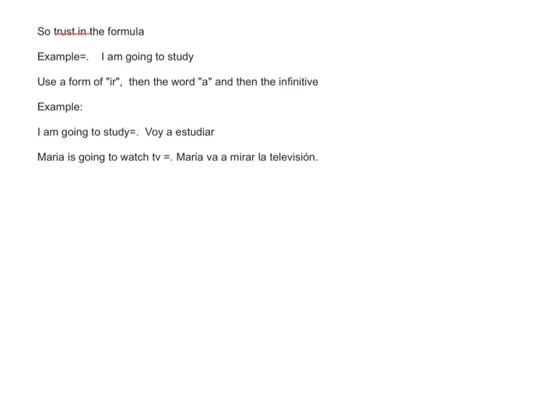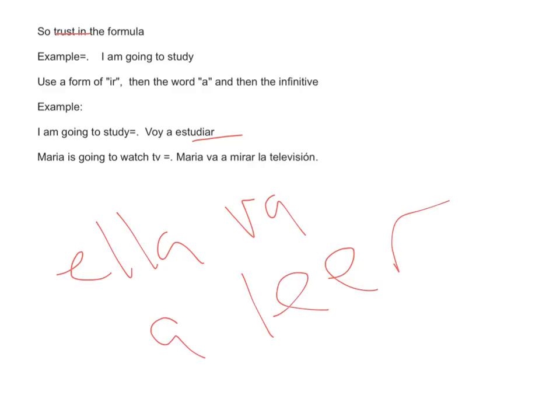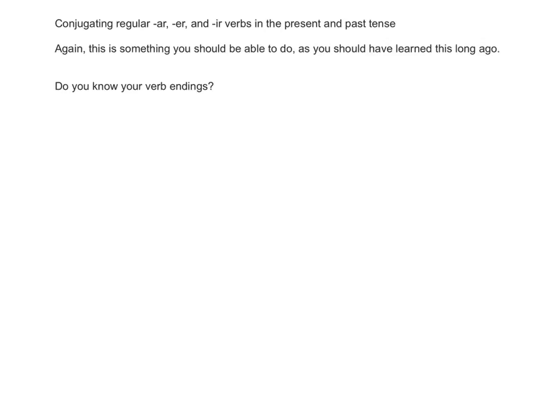Look at the example, el ejemplo. I am going to study. Form of ir. I'm using the yo form. Voy, and the word a. And then the infinitive verb. I am going to study. Voy a estudiar. Maria is going to watch TV. Maria is the ella form of the verb ir. Va. A. And then the infinitive. Mirar la televisión. How about she is going to read? Ella. Form of ir. Va. Then the word a. And to read. Leer. Próximo.